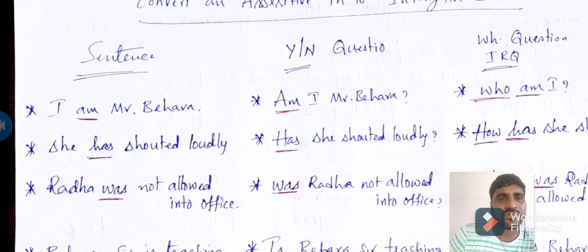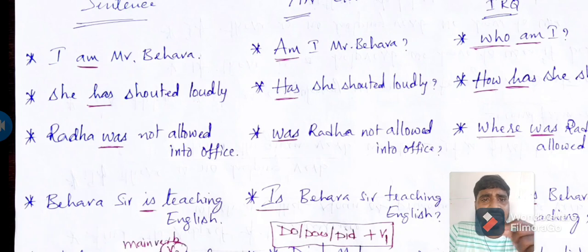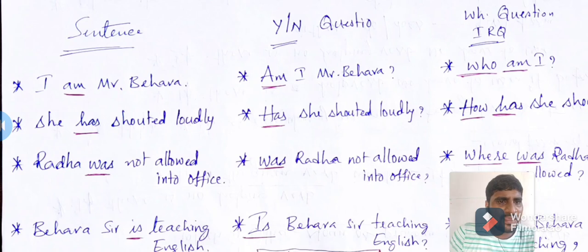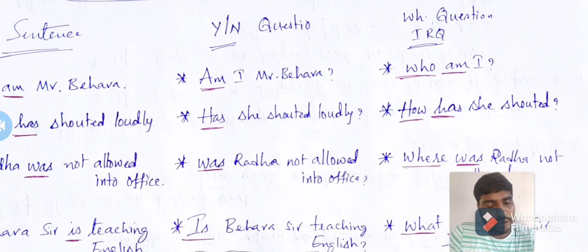Next, in the same way, the second sentence: "She has shouted loudly." In the sentence, "has" is the helping verb. So if we use "has" before "she," it will be a yes or no interrogative. But when information is required, we have to know the method, the way. To know the method, way or mode, we use the suitable WH word, "how." How has she shouted? We should not use "loudly" again because to get that "loudly," we used "how."